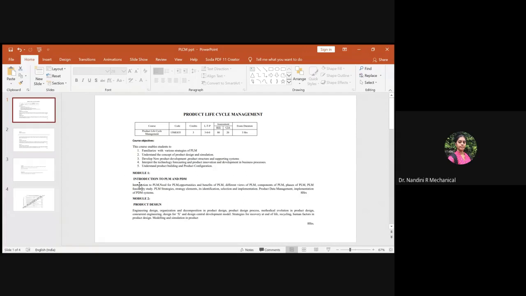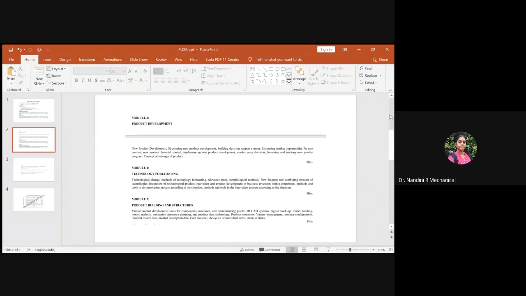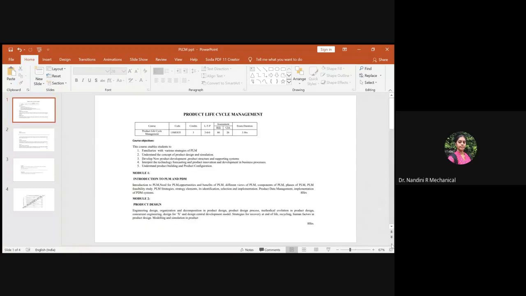Before our Corona case came into the picture, we dealt with module 1 related to product lifecycle management and PDM, and some written notes were given to y'all. And later we started with product design. I think half of the product design was also dealt with in the college only.